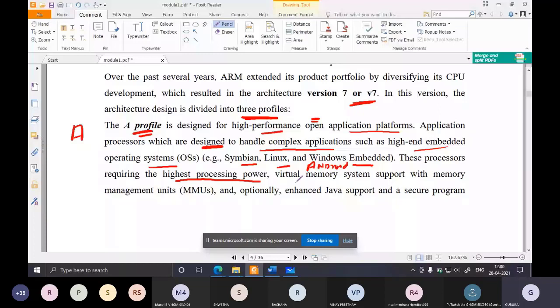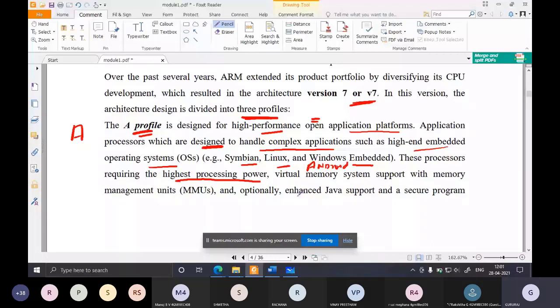So there are two features. One is the number of bits it can handle. Next is the clock frequency, the maximum clock frequency it supports. That is how the processing power is calculated.